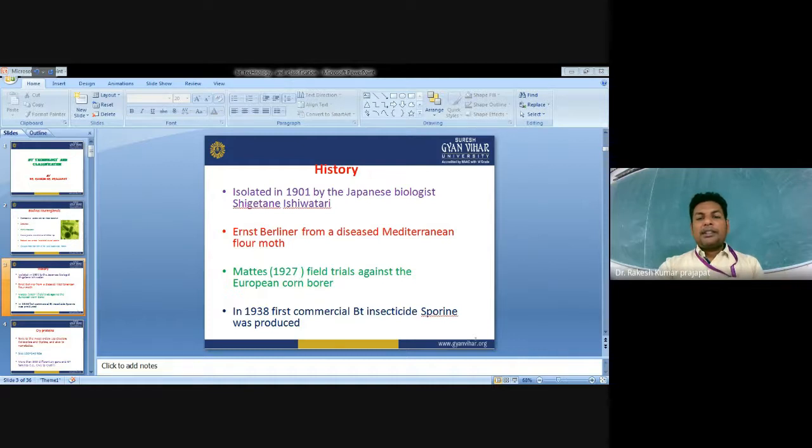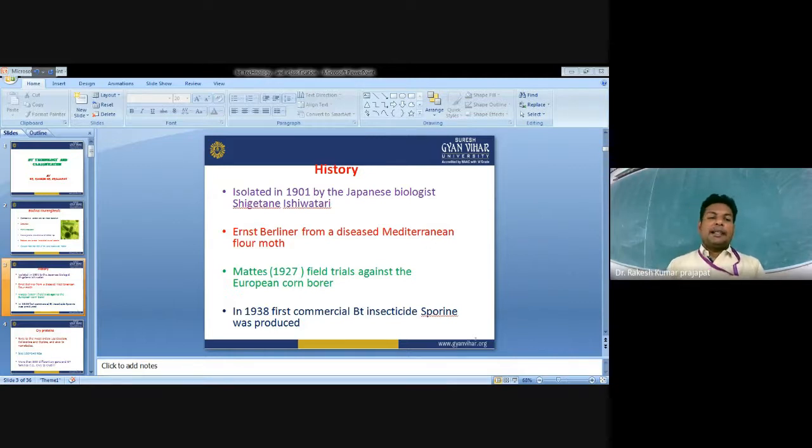The first commercial Bacillus thuringiensis-based biopesticide was introduced to the market, and it is widely used as a biopesticide. In the 1990s, thousands of Bacillus thuringiensis strains were identified across the globe. In 1995, the first genetically engineered corn was engineered with the Bt gene and became available for marketing.